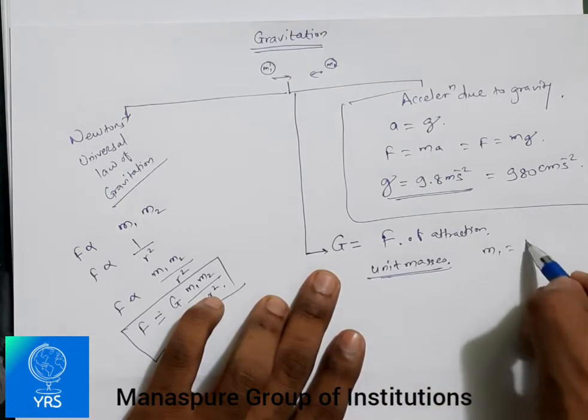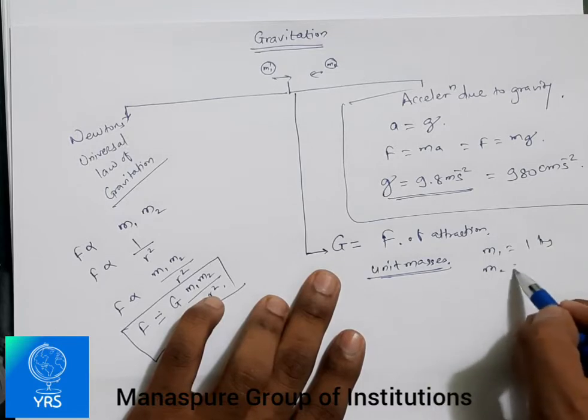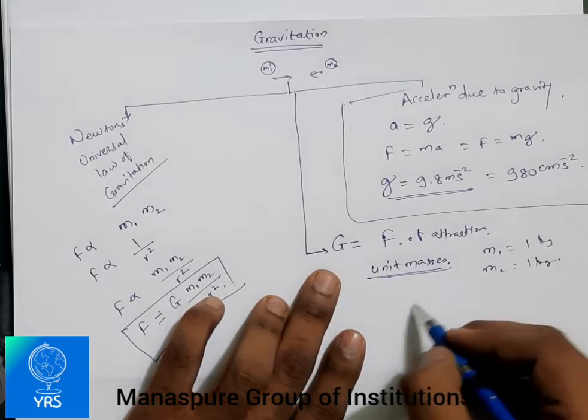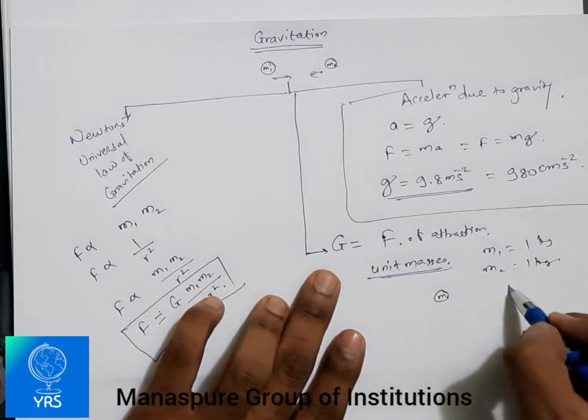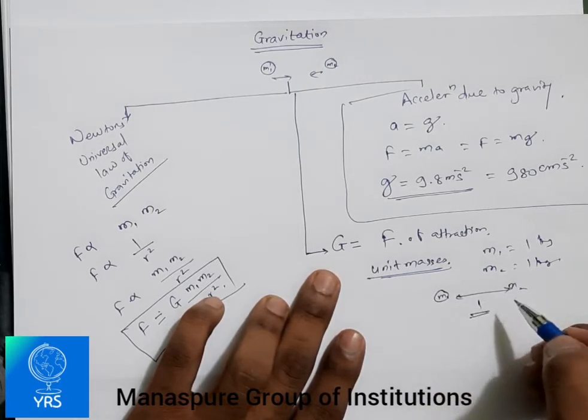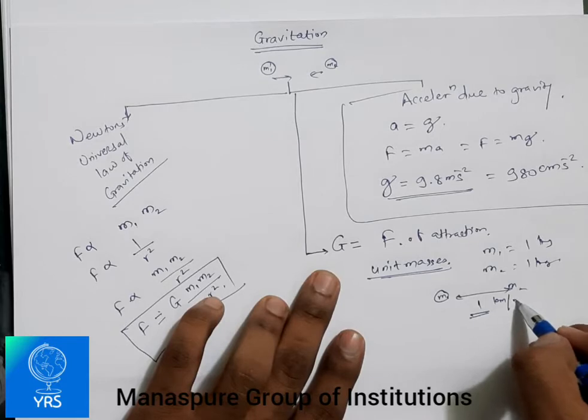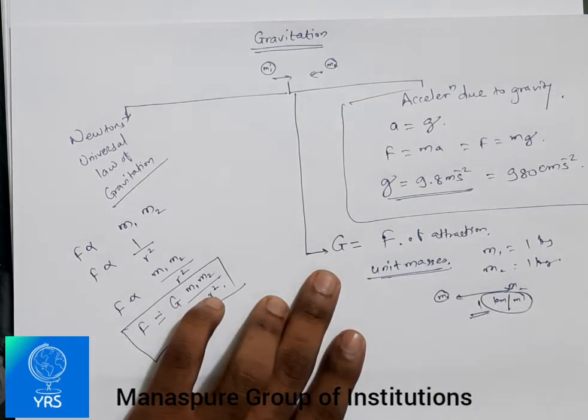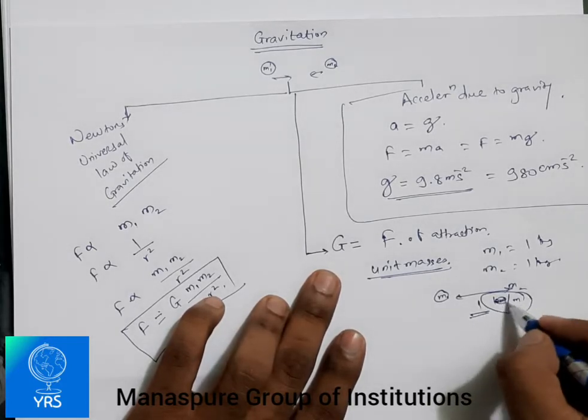Mass m1 is equal to 1 kg, mass m2 is equal to 1 kg, and they are separated by a unit distance, let us talk about 1 meter only.